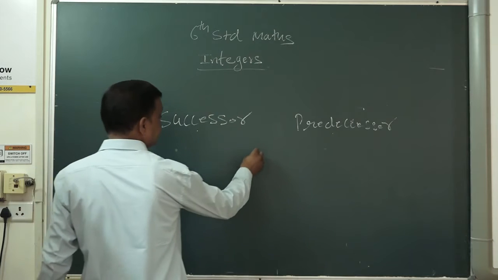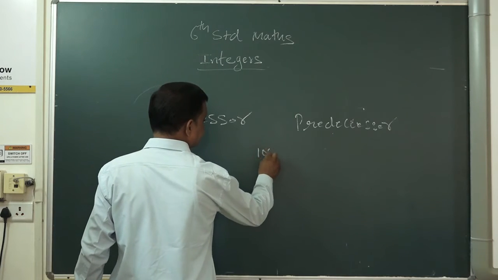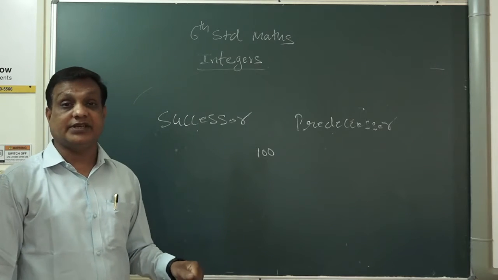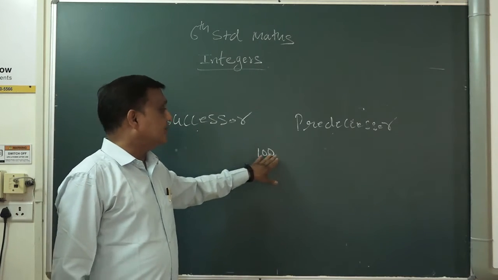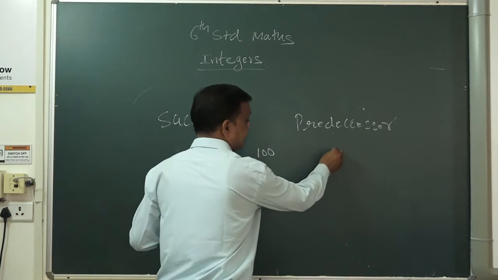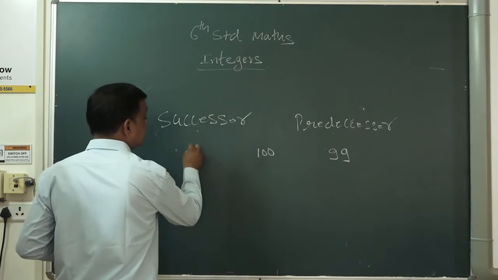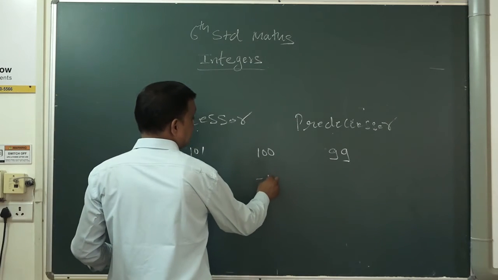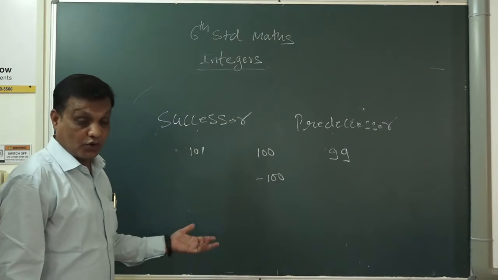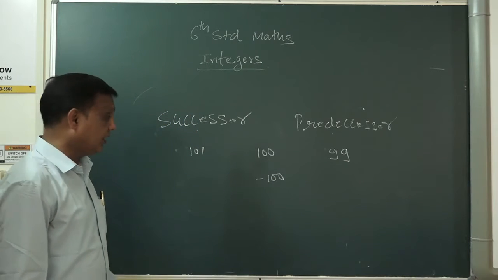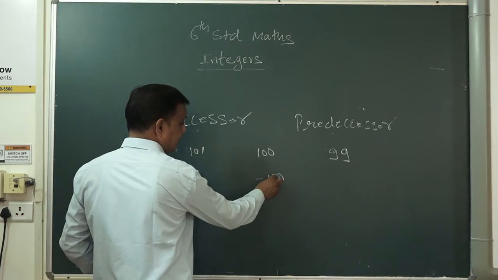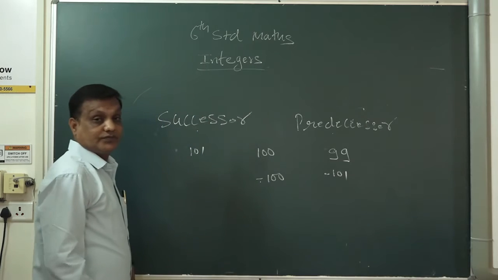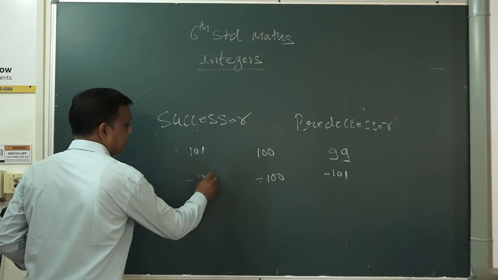Here I am writing simple 100. It's not a minus number, it is a plus number. No sign means it is a plus number. What is the predecessor of 100? 99. And what is the successor of 100? 101. If I put a minus here and write minus 100, now the answer is reversed. The predecessor is minus 101 and the successor is minus 99.